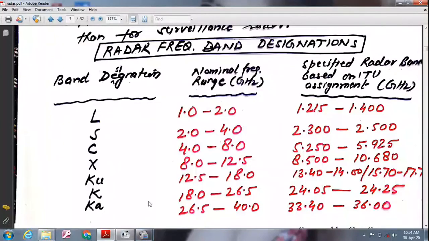Good morning, students. The topics of today's discussion are radar frequency bands and various applications of radar. We are going to start our lecture with radar frequencies.